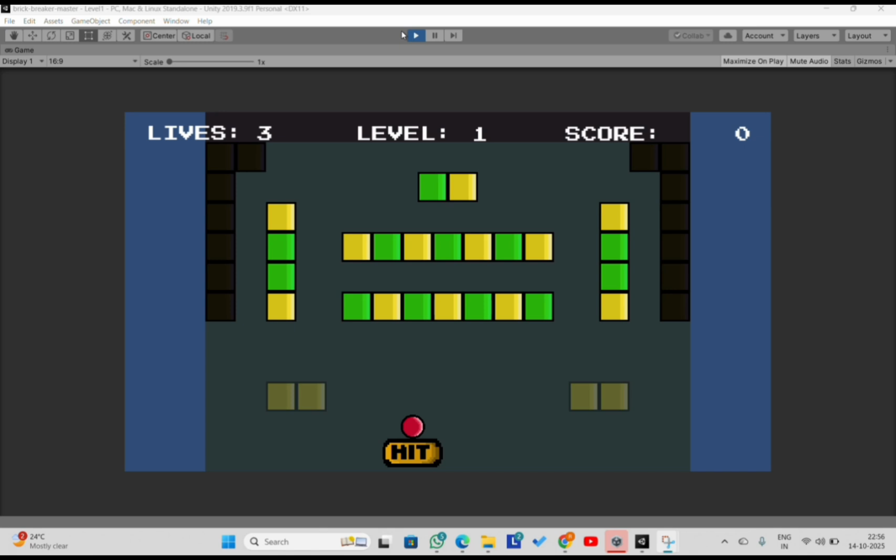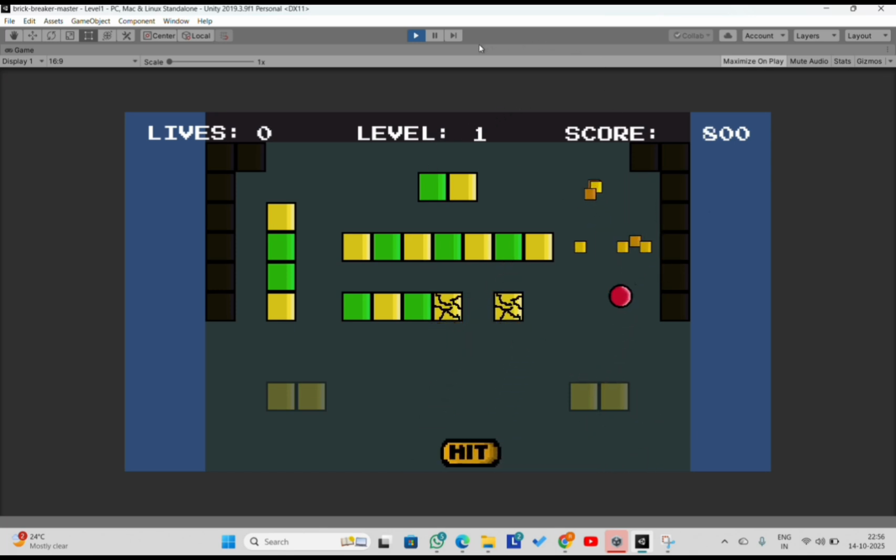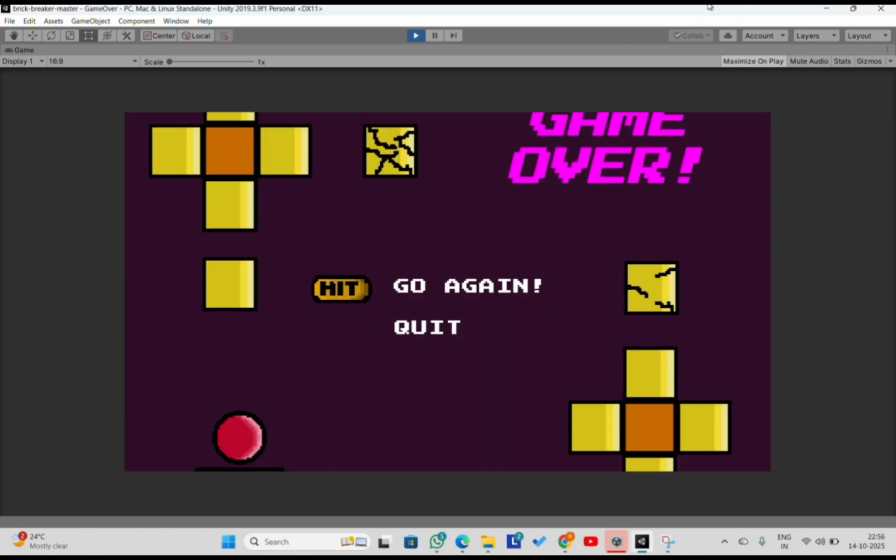Sound cues were added to enhance engagement and give the player immediate feedback on their interaction. Let me show you this sound. This is what it shows.